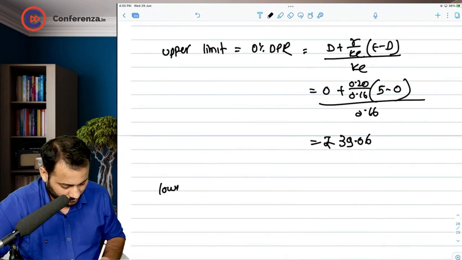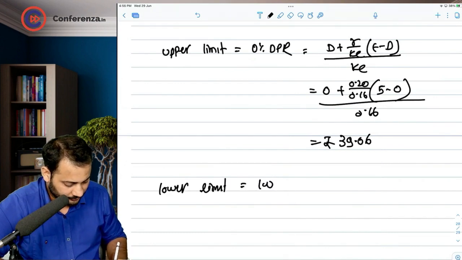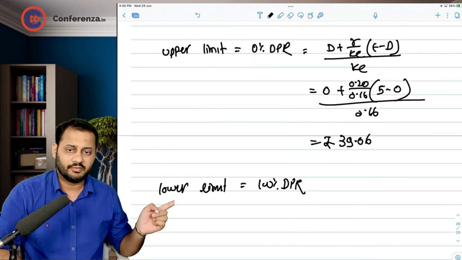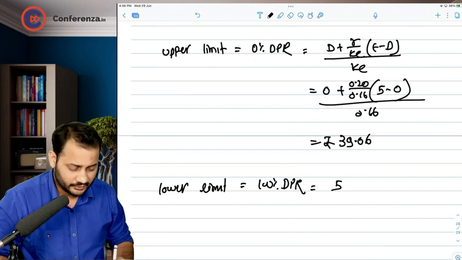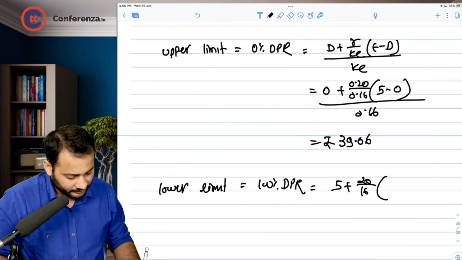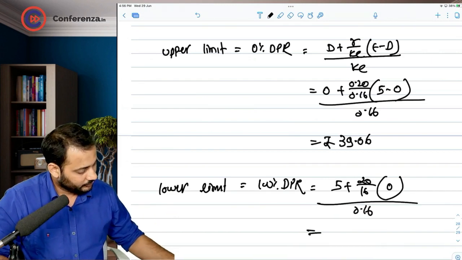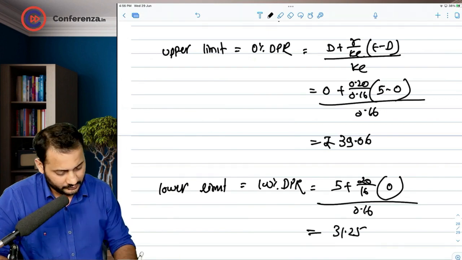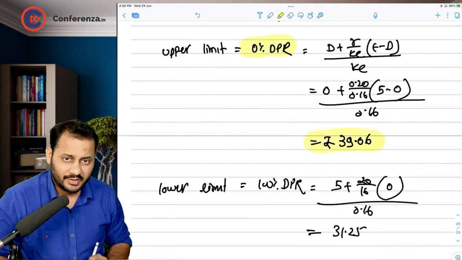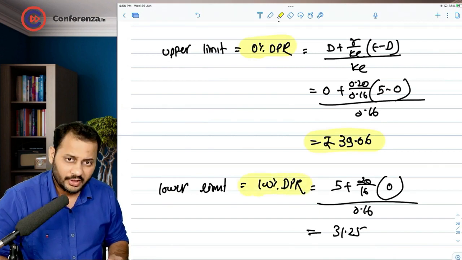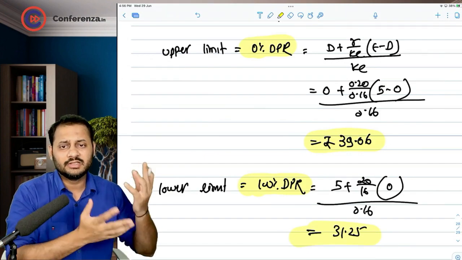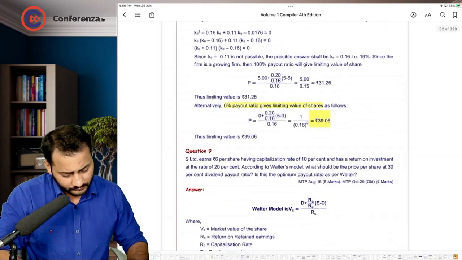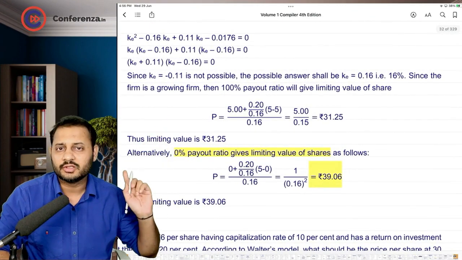And if you go for the lower limit, you will have to follow exactly the opposite of the optimum dividend payout ratio. So here we are going to distribute 100% as the dividend. So 100% dividend means the entire 5 rupees will be the dividend, plus 20 by 16 in bracket 0, because 5 minus 5, divided by 0.16. So 5 divided by 0.16 comes to 31.25. See, if you follow 0%, the market price is highest at 39.06. If you follow 100%, the market price is lowest at 31.25. These are the limiting values. Limit means the upper limit and the lower limit. See, 31.25, 39.06. Got the answer?